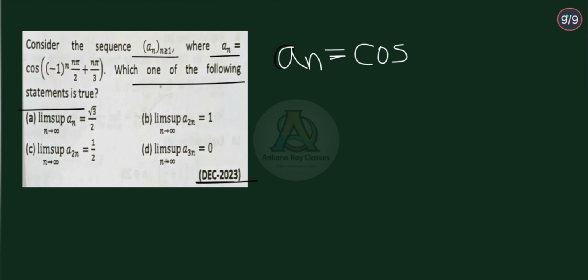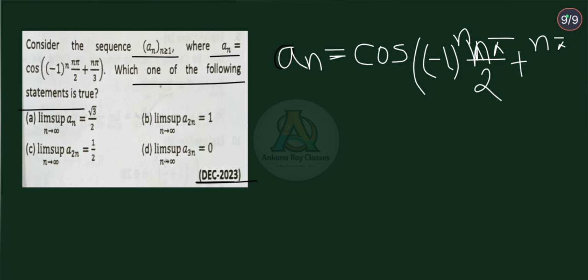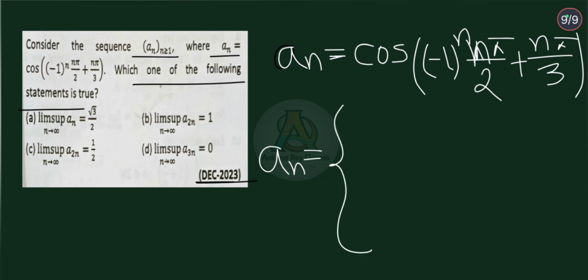This question states: consider the sequence an. Which of the following statements is true? Here the sequence an is equal to cos((-1)^n π/2 + nπ/3). Now, therefore, two cases arise here. Case 1, n is odd, and case 2, n is even. If n is odd,